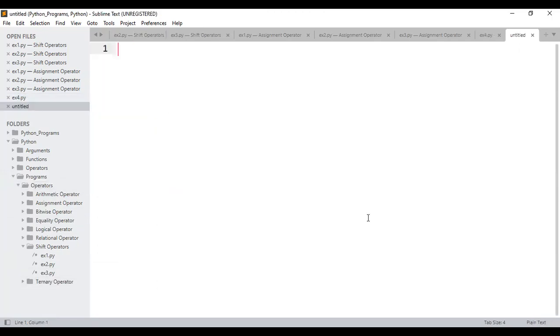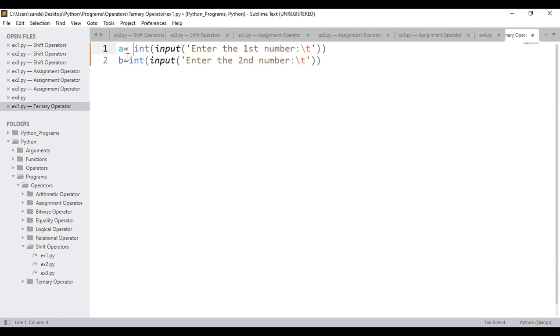Observe properly, guys. It is pretty simple. Now I'm telling you, it is pretty simple, provided you understand in a better manner. What they have asked me is to collect two numbers from the user. That's the reason I have told enter the first number, enter the second number. After that, I'm just storing those two data within a variable called A and a variable called B. Next, normal approach. If A is greater than B, then print the greatest number is A. Else, B is the greatest number.